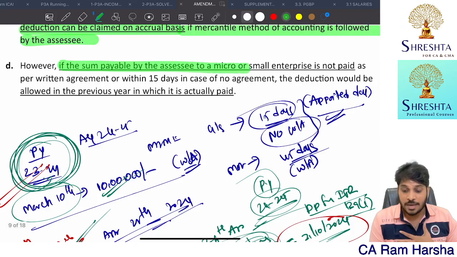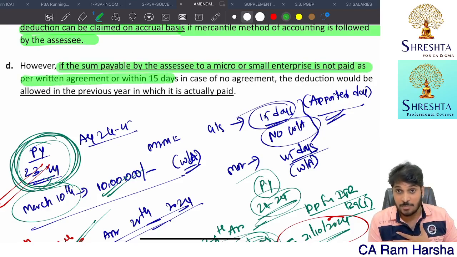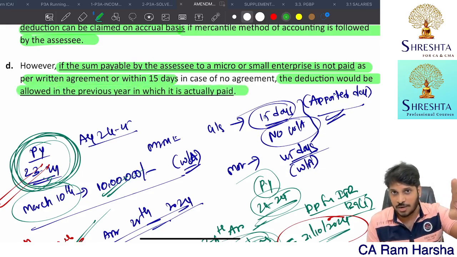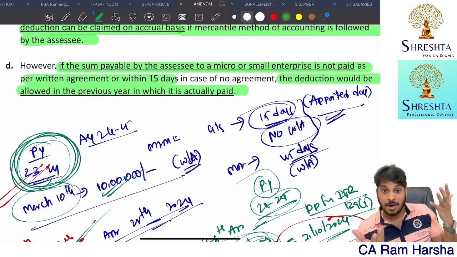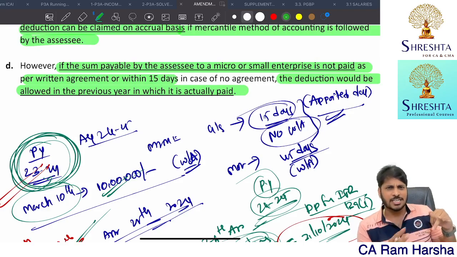If the sum payable to MSME is not paid within the agreement date or 15 days, then the deduction would be allowed in the previous year in which it is actually paid. Suppose at the year beginning I did a transaction, 45 days later I paid, but in the same year I paid. I will get deduction for the same year.